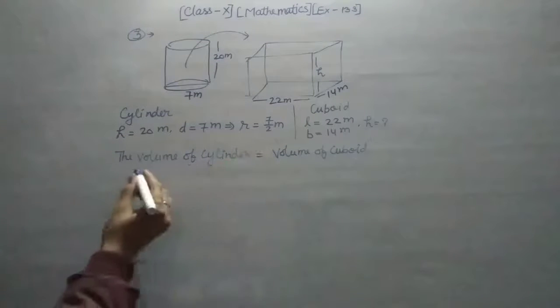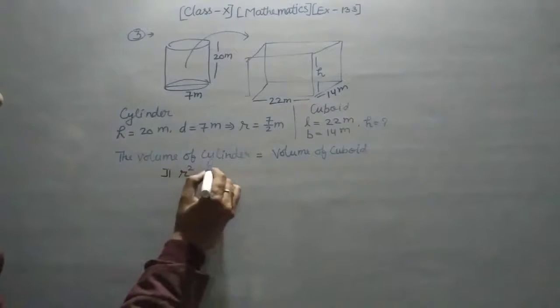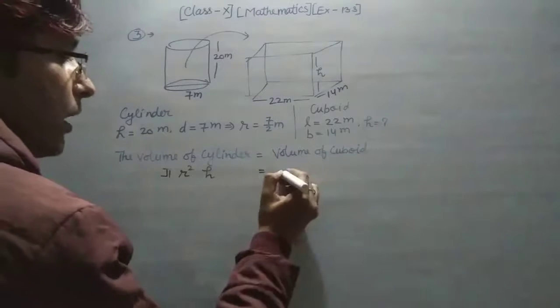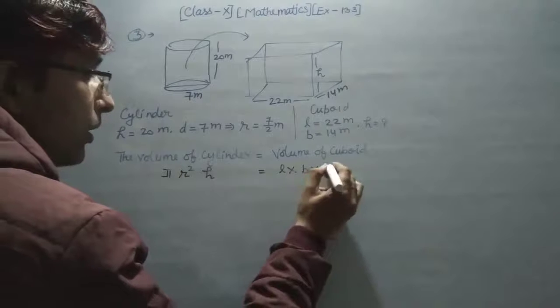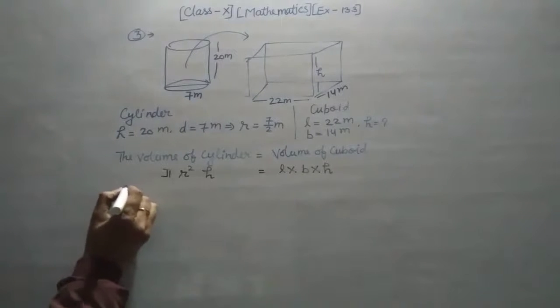So your formula is pi r square h. This is the formula of cylinder, and this is the formula of cuboid, L into B into H. Okay, so you use these two formulas here, put the values and find your answer.